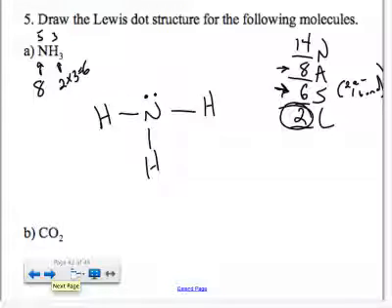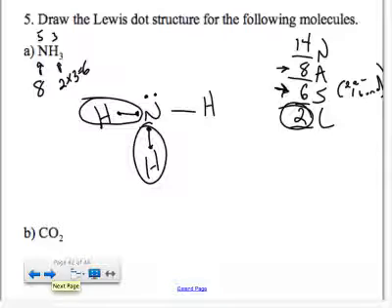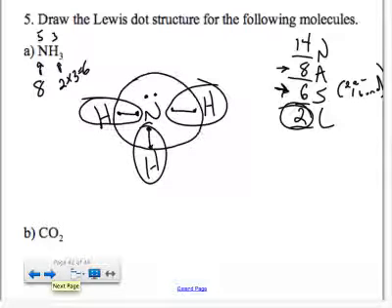And that makes sense, or works out, because now if you look, this hydrogen has 2 electrons connected to it, 1 on either end of the bond. This hydrogen has 2. This hydrogen has 2, which is what they all want. And then this nitrogen now has 8 connected to it. So they all have as many electrons as they want.